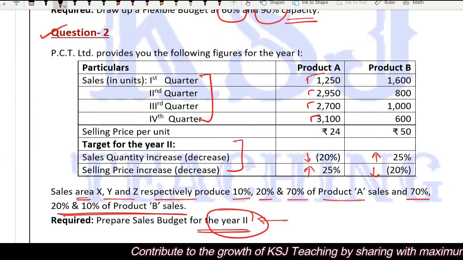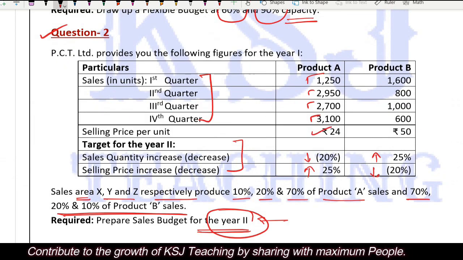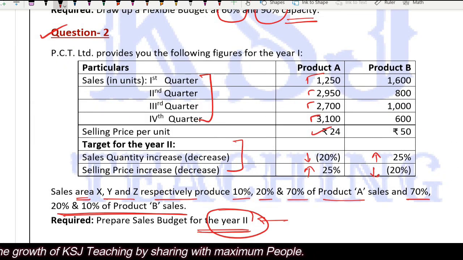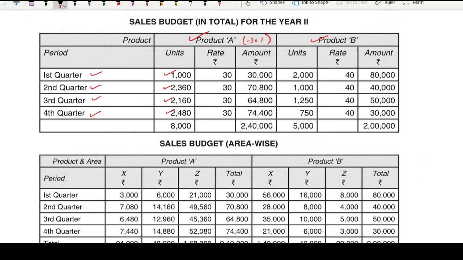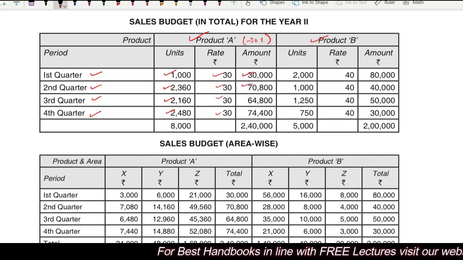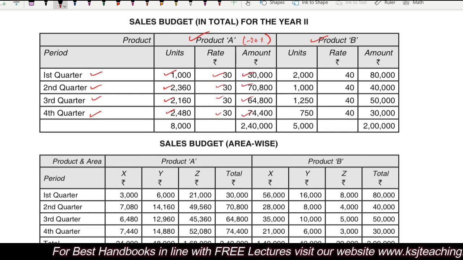Coming to the rate, the existing rate is 24 rupees. Now in the second year, there will be an increase of 25% in the price of this product A, right? So this price will come out to be 30 rupees, right? So amount, clear? Units, rate, amount, simple.